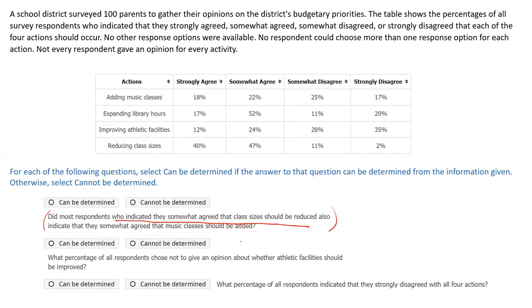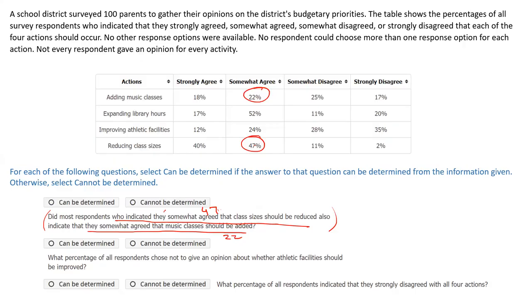How are you coming to 87? Somewhat agreed, right? That's 47. Correct? Very nice. Did most of them also indicate that they somewhat agreed that music classes should be added? How much is this? Somewhat agreed that music classes should be added is 22. Correct?